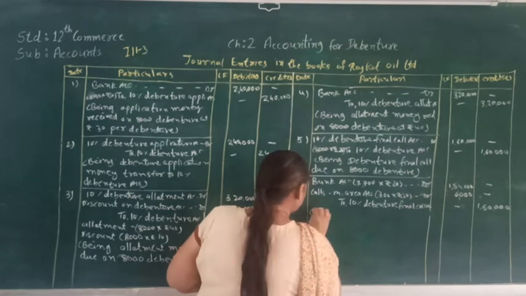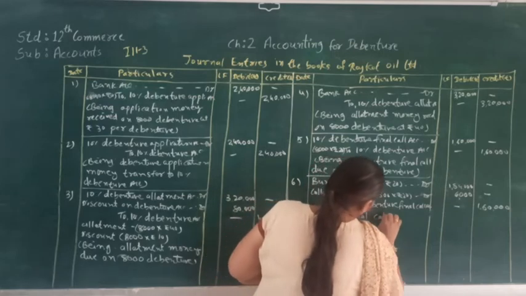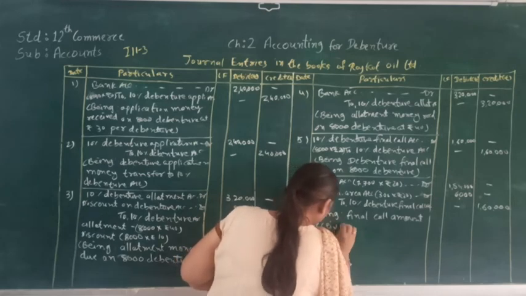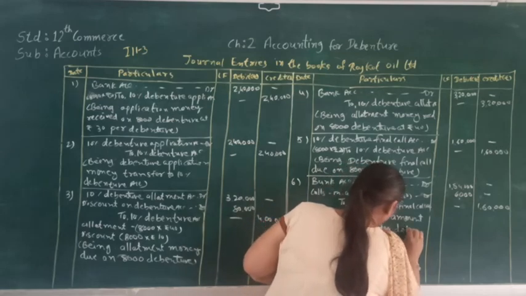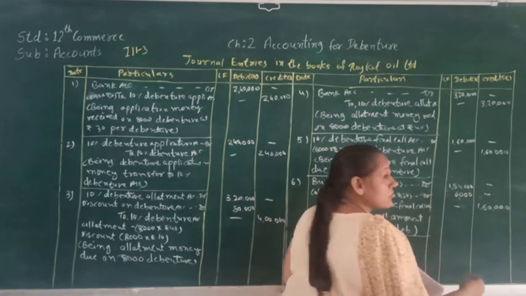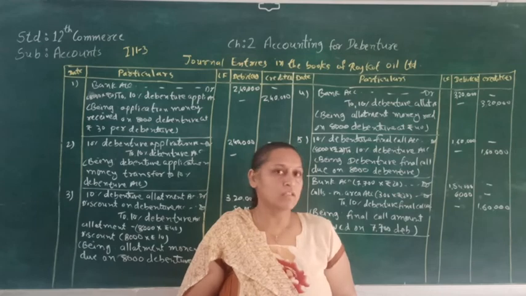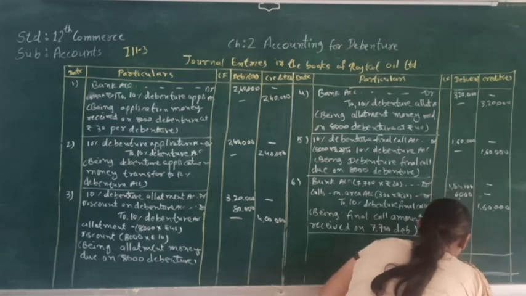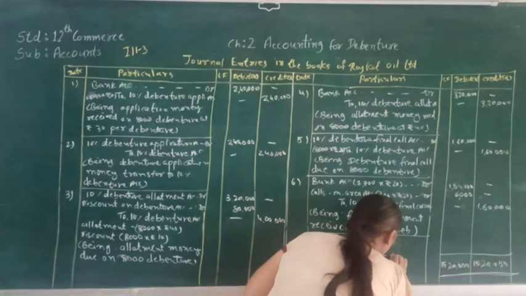So here, being final call amount received on 7,700 debentures, for that. So here we have finished all the journal entries. Now let's make the total of this. So the total of this will be 15,20,000. Here it is total.